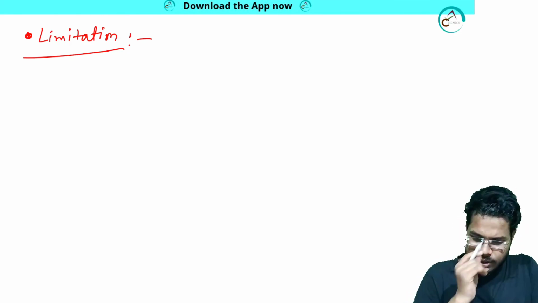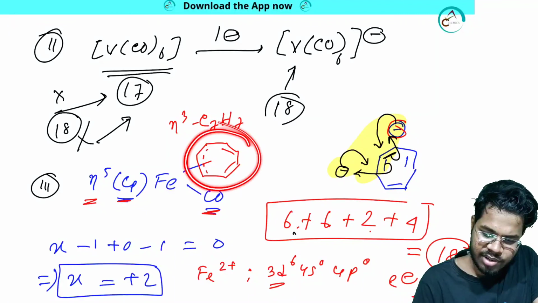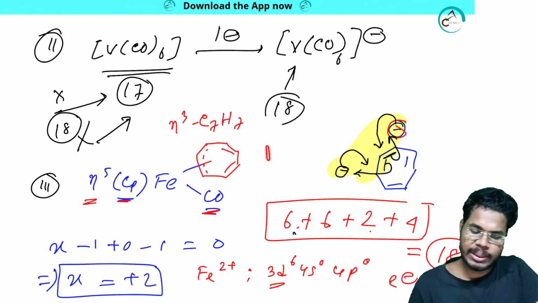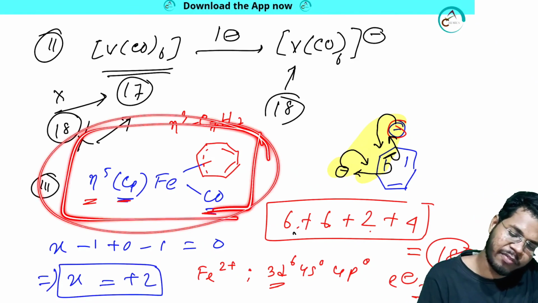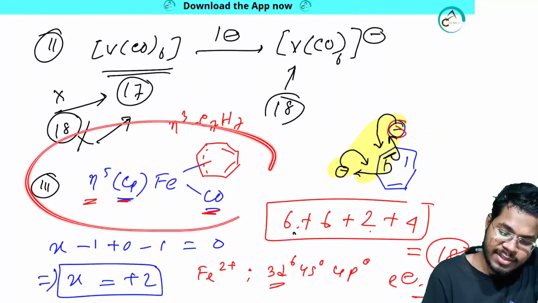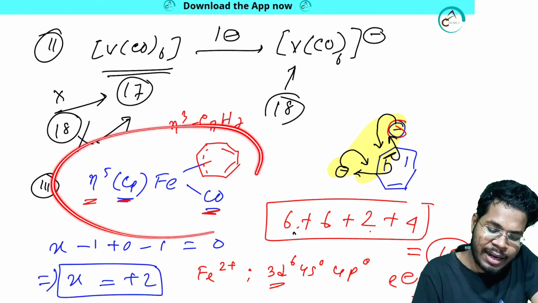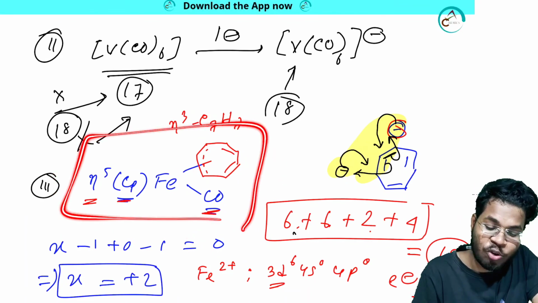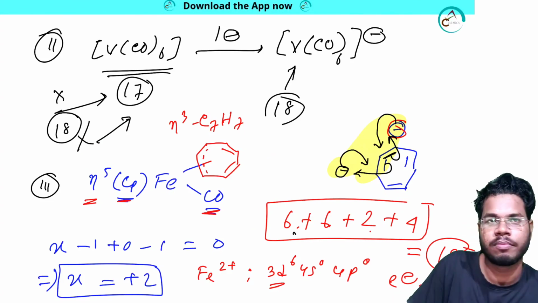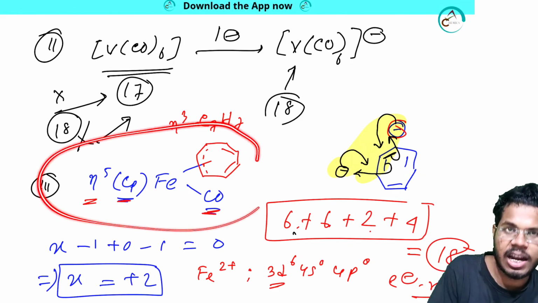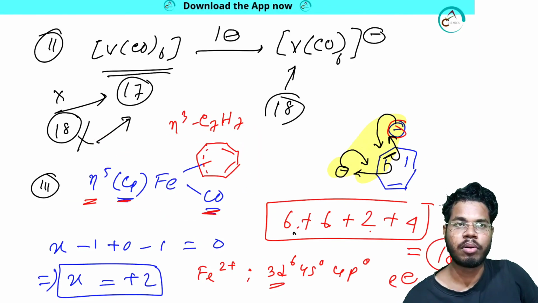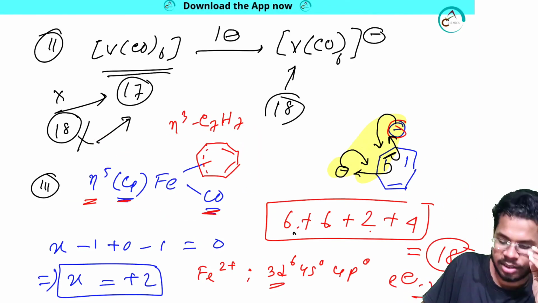So you know this structure, C7H7, you knew the structure. You can draw this system, you can explain the system very perfectly as it is following the 18 electron rule, and it's the real structure. But from this structure, can you explain from the EAN rule what will be the geometry of this complex? Tell me, what will be the geometry of this complex? Is the structural information available from EAN for this system? No, I don't know the exact structural information.